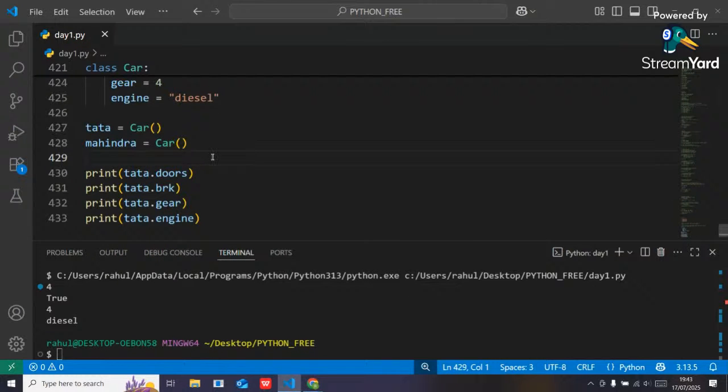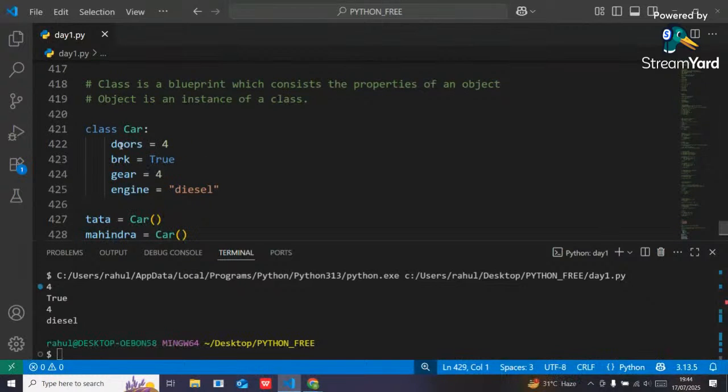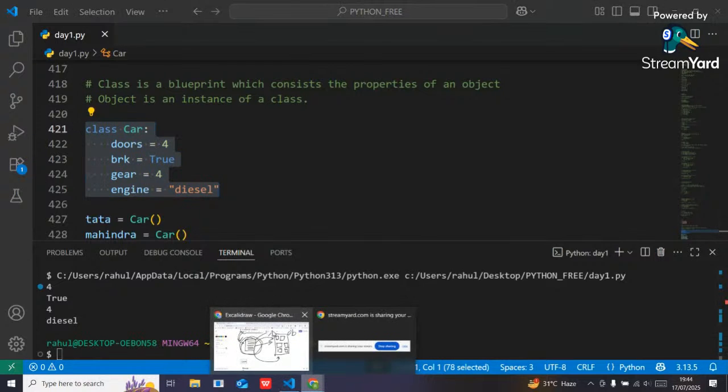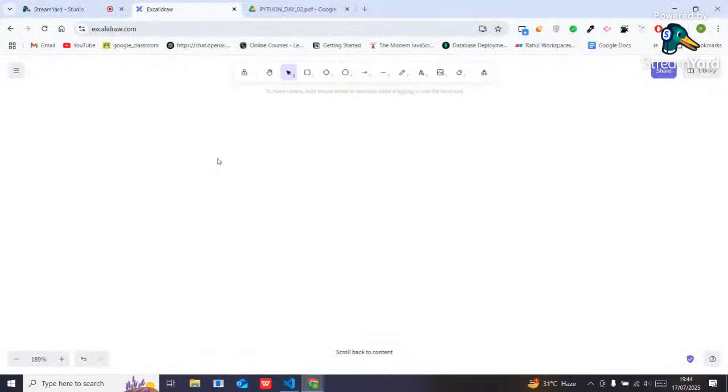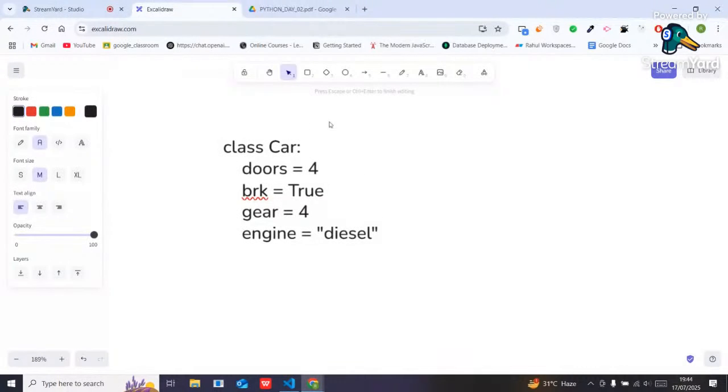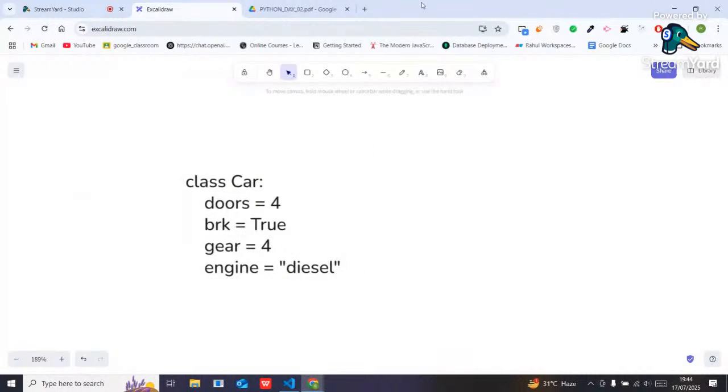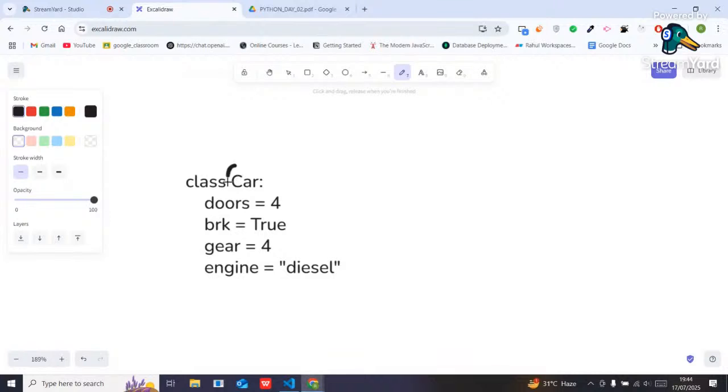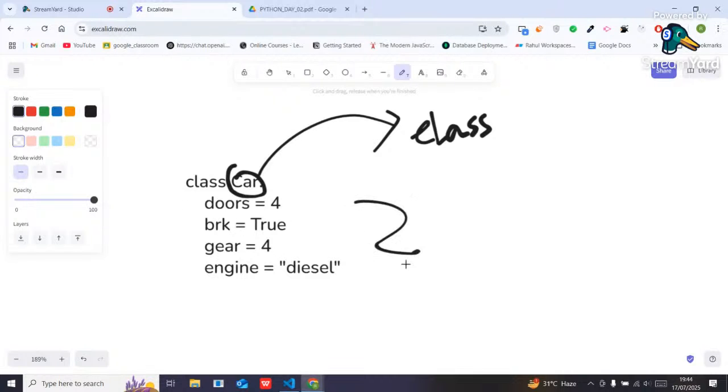I can create n number of objects from that class. So these doors, brake, gear and engine are nothing but the properties of that class. See here, this car is nothing but the class. And these doors, brake, gear and engine are nothing but properties.